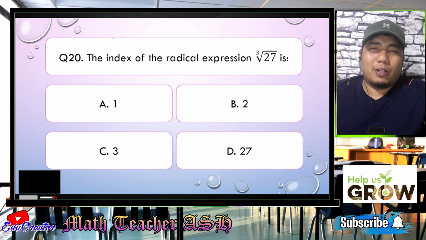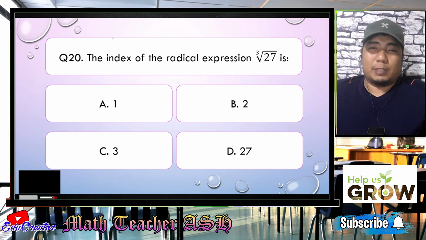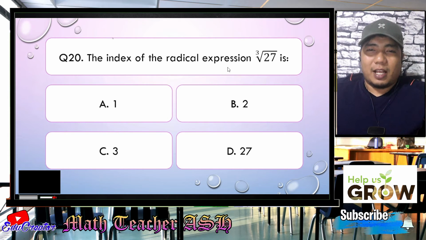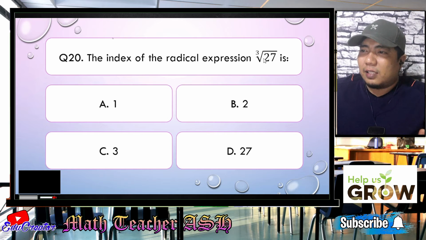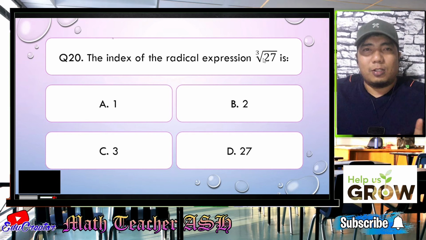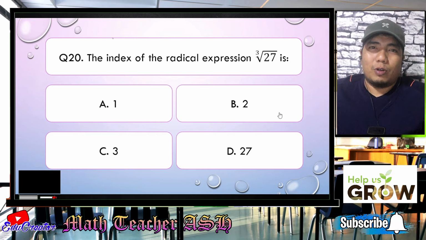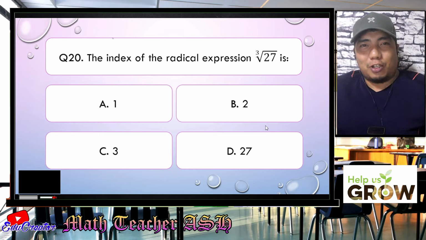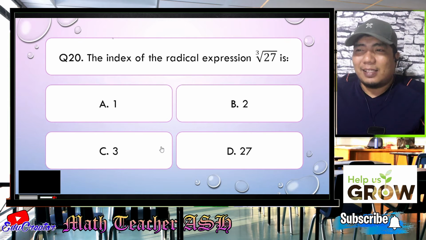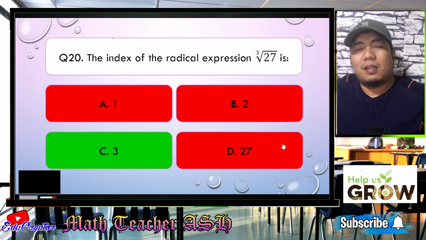Alright, my dear math learners, this question talks about the parts of a radical expression. Now, in terms of a radical expression, we will be talking about the parts here. So, this symbol is the radical sign. This number inside the radical sign is known as the radicand. And this small number here is known as the index. So, basically, we already have answered our question for this. And that is letter C.